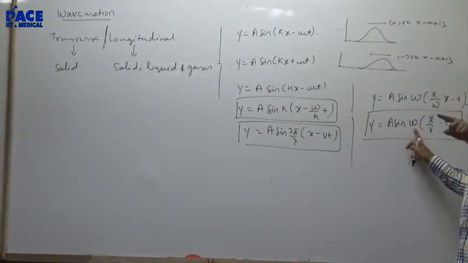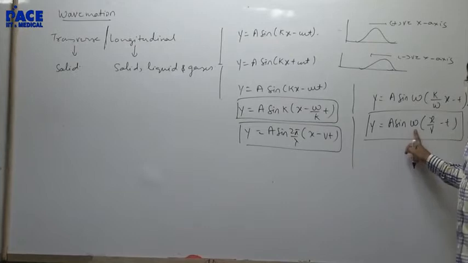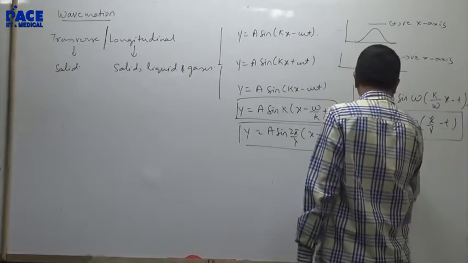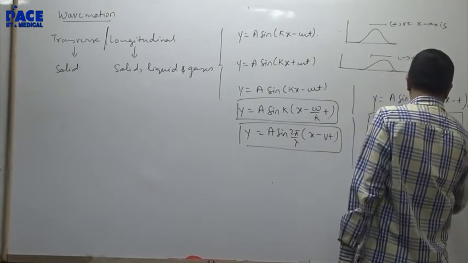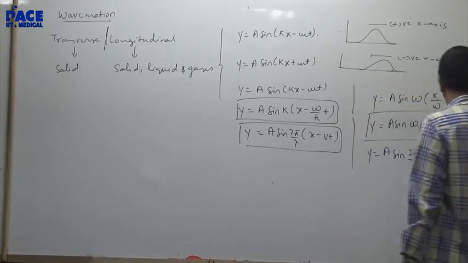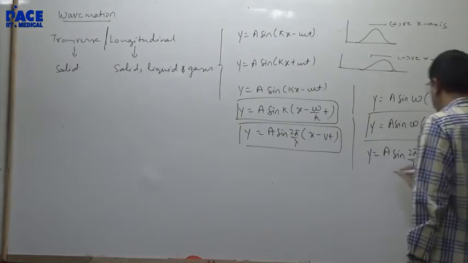Omega can also be written as 2π/T. You will have to remember all these forms: x/v minus t.